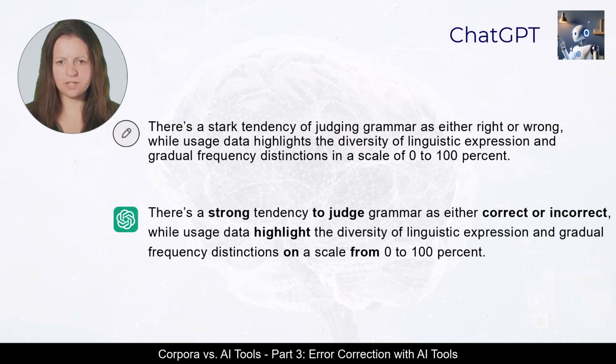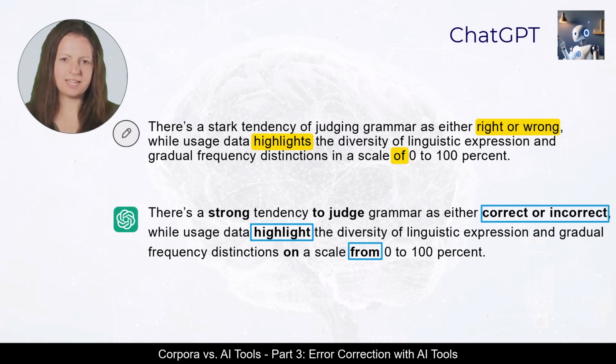We also observed that ChatGPT made 3 additional changes to the learner text. Did we miss 3 errors ourselves? Let's check with the corpus whether these additional changes were actually necessary.